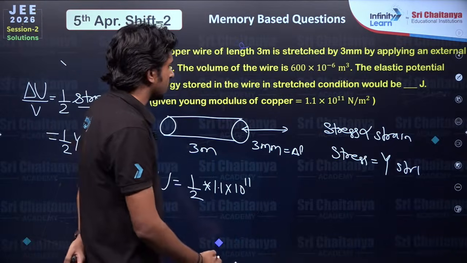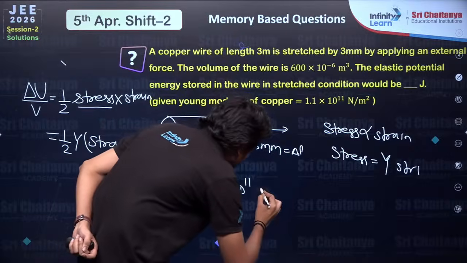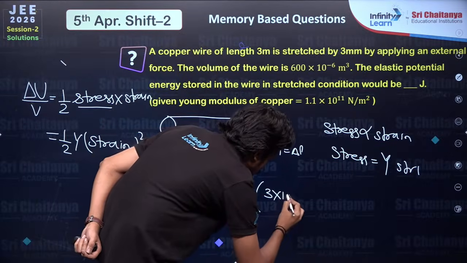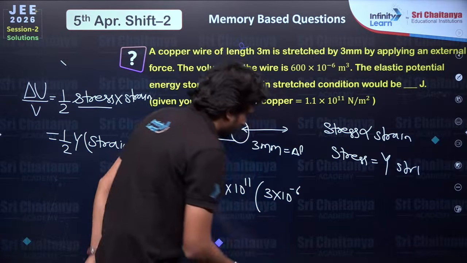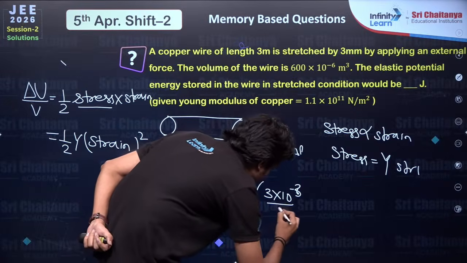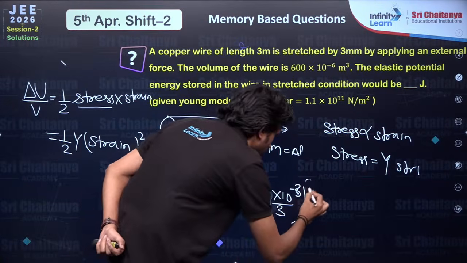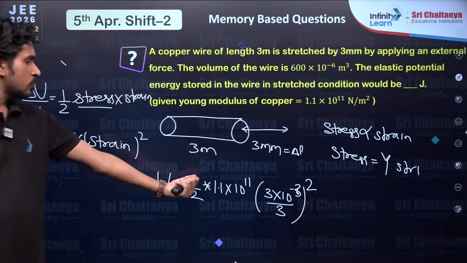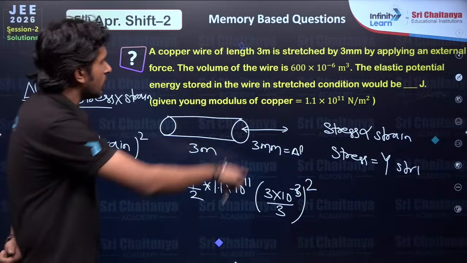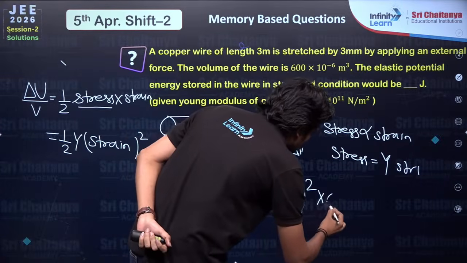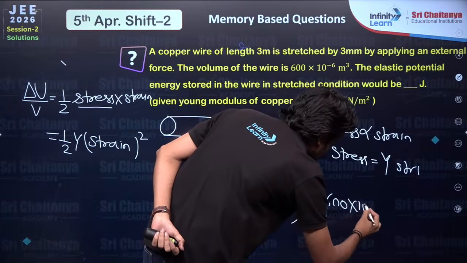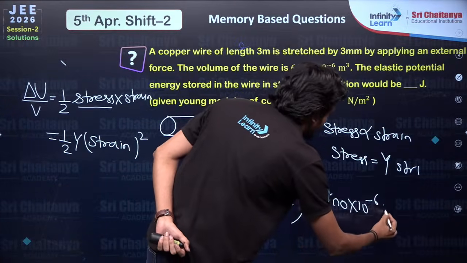Then strain is delta L by L, so that is 3 millimeter, 3 into 10 power minus 3, upon 3 meter, squared. Half Young's modulus, strain square, and then we have volume. Volume is also given as 600 into 10 raised to minus 6 meter cube.